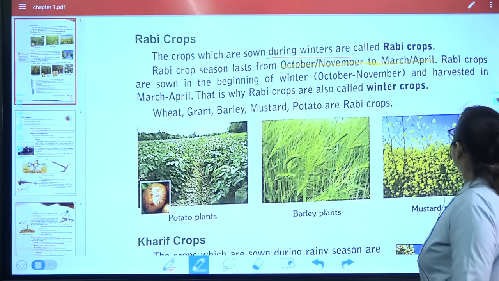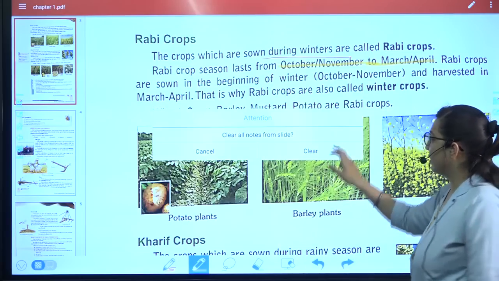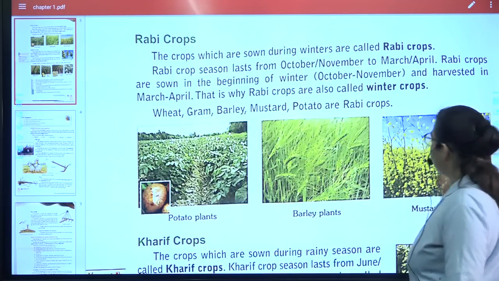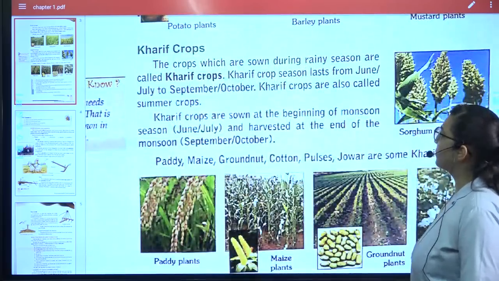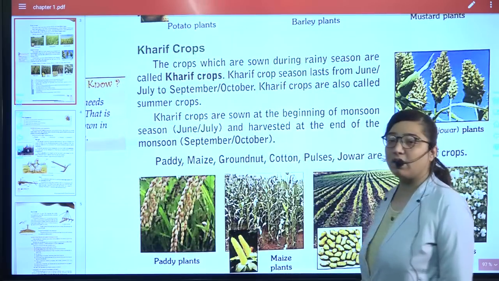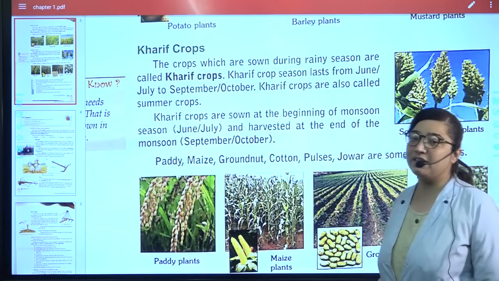Okay, since you are lower standards, you are learning this. Then comes the Kharif crop. Crops which are sown during the rainy season. What are they called? The Kharif crops. When does the rain start?